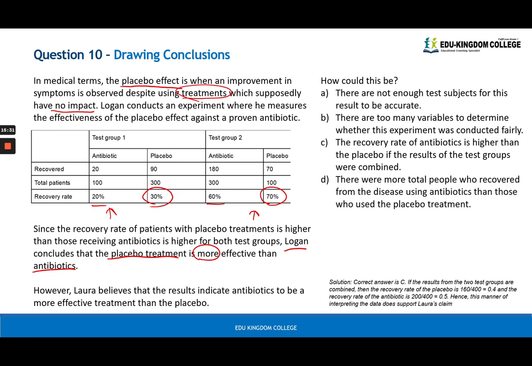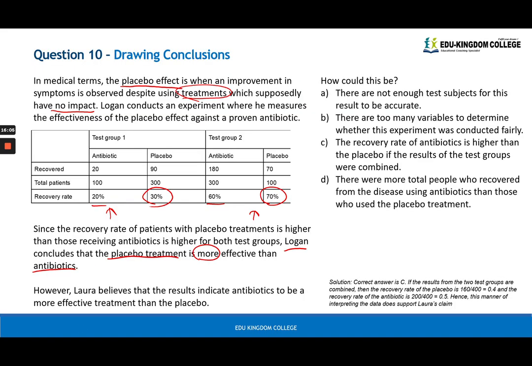Now this shouldn't be the case because the placebo treatment is basically ineffective by nature. There's nothing happening with the placebo treatment. It's just there to make sure that people aren't imagining that they're getting better just because they are getting treated, okay? So although Logan believes that, Laura believes that the results indicate antibiotics to be more effective than the placebo. Why would that be?